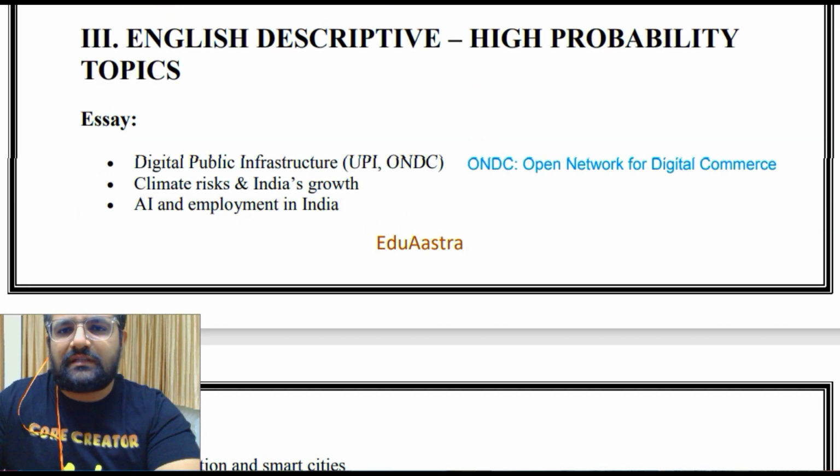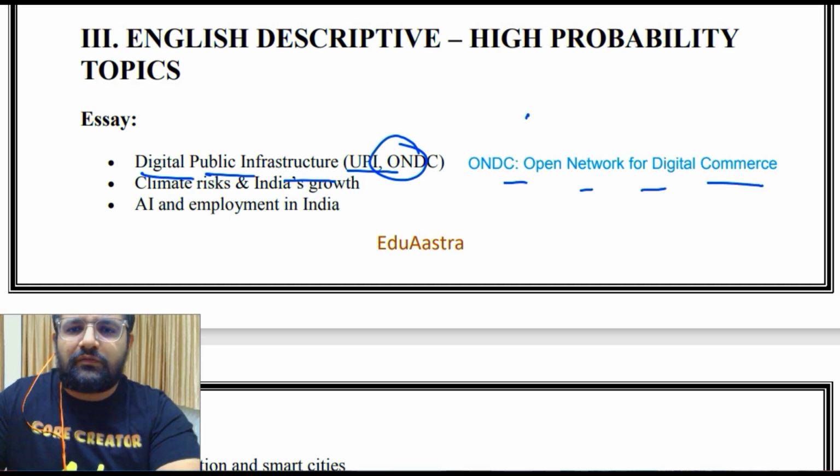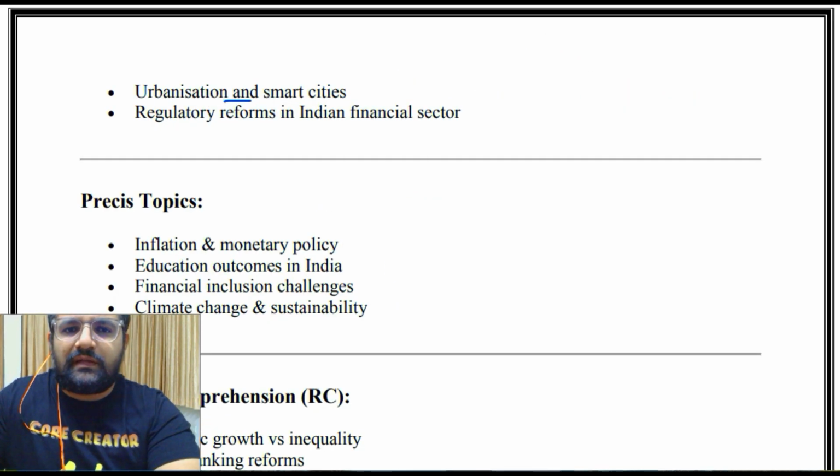Then English descriptive, some of the very important topics: digital public infrastructure, UPI, ONDC, that is Open Network for Digital Commerce. Now a question from this was in 2024 as well. 2024 में descriptive का question, ठीक है, about ONDC, that is Open Network for Digital Commerce. Then climate risk, India's growth, AI and employment in India. Then urbanization and smart cities, regulatory reforms in Indian financial sector.